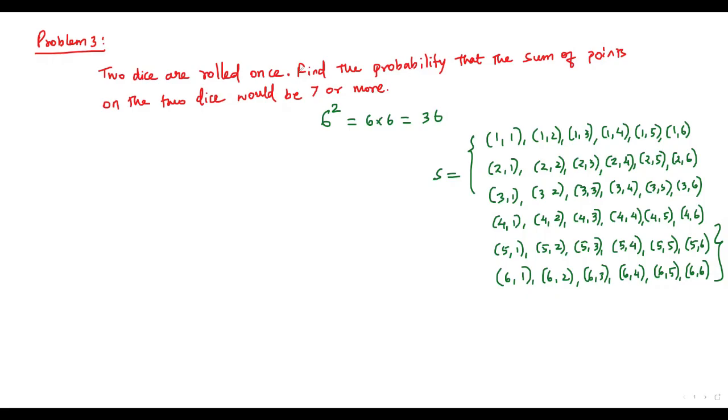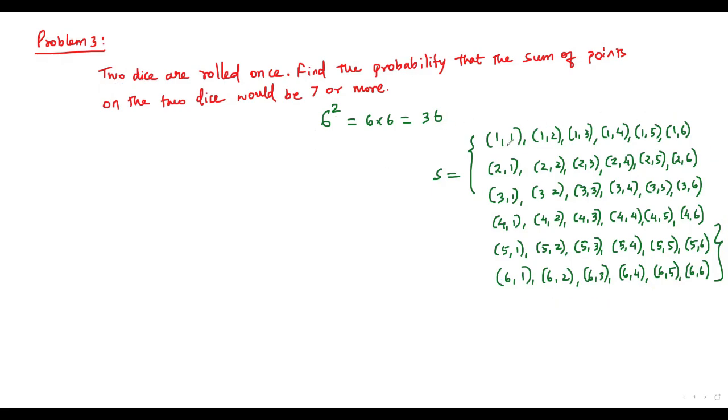Okay, let me go over the question. 2 dice are rolled once. Find the probability that the sum of points on the 2 dice would be 7 or more. Okay, the same thing we have discussed in the previous question. When a die is rolled once, we know that there are 6 possible outcomes. When 2 dice are rolled once, we have to take 2 as the exponent for 6. Then we have 36 outcomes. Already we have written it over here.